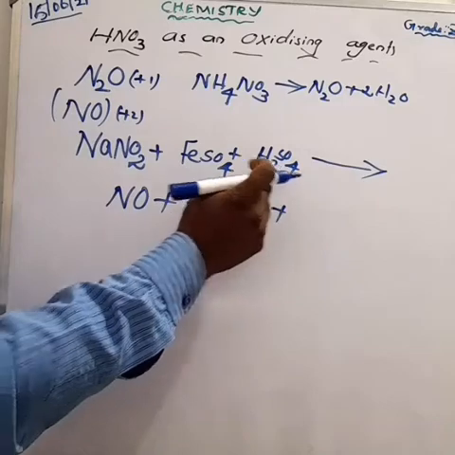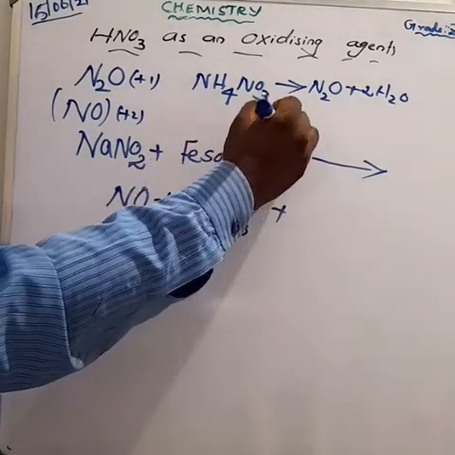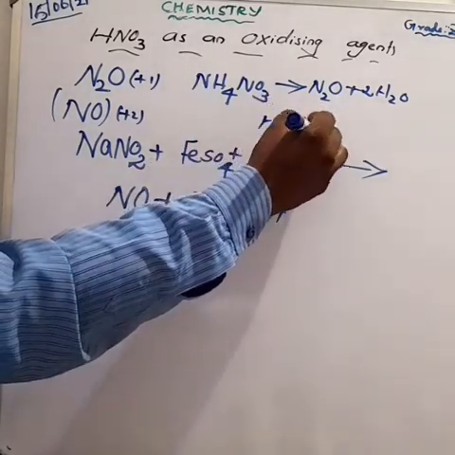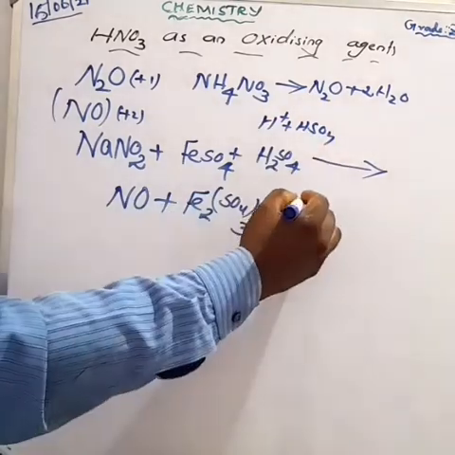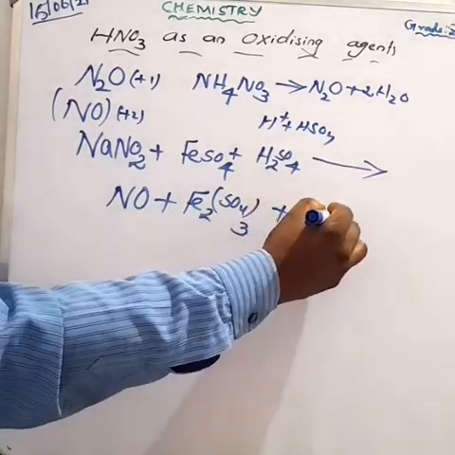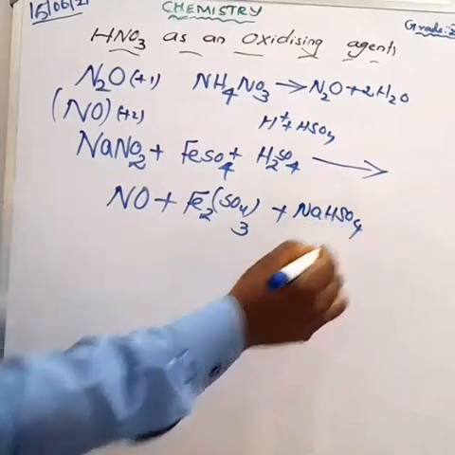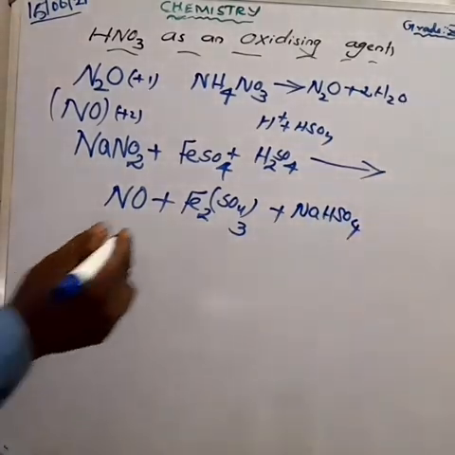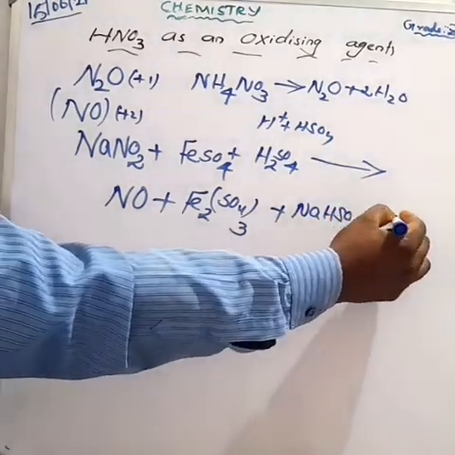The sulfuric acid can be written as HSO4. Am I right? So one of the sodium combines with the HSO4, we get sodium bisulfate, and hydrogen combines with the oxygen, we get water molecules. These are the four products obtained.